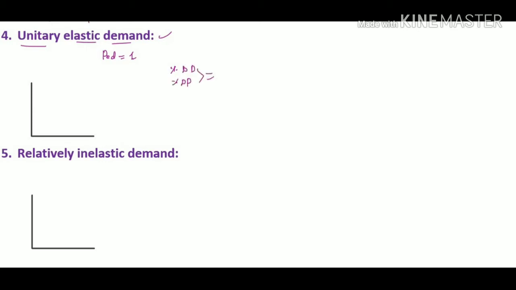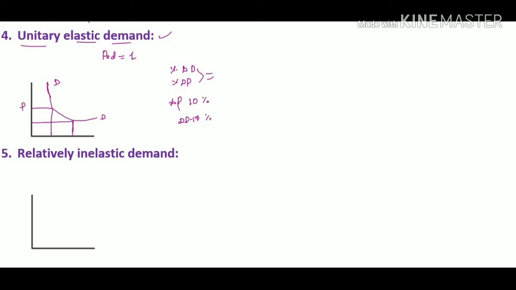For example, when a 10% change in price causes a 10% change in demand. Here the demand curve of unitary elastic demand is a rectangular hyperbola. It is downward sloping from left to right. So DD is the demand curve, which has a shape sloping downward from left to right.